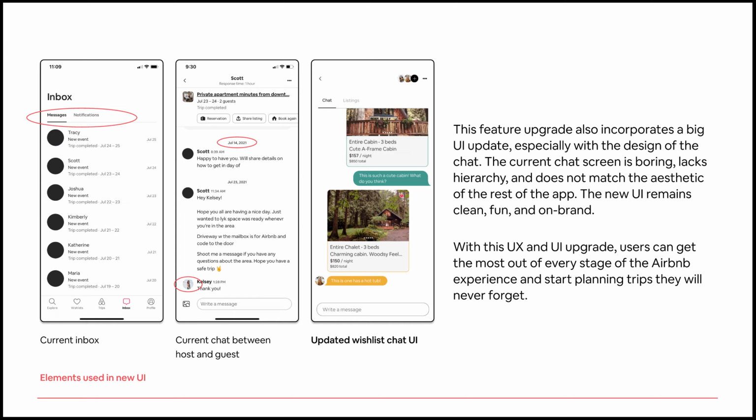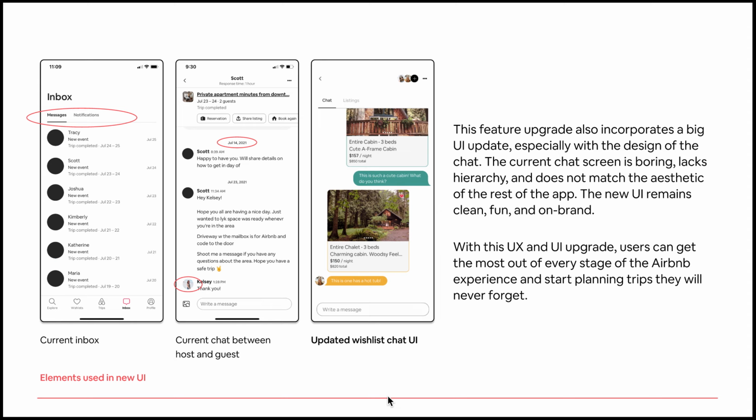As you can see, this feature can be implemented seamlessly into the existing UI. The chat function itself brings in new design elements since the only existing chat feature in the Airbnb app is fairly basic, lacks clear hierarchy, and feels separate from the rest of the app's overall aesthetic. Reusing some existing style elements, this UI improvement makes chatting with friends feel fun, natural, and well integrated into the Airbnb app.